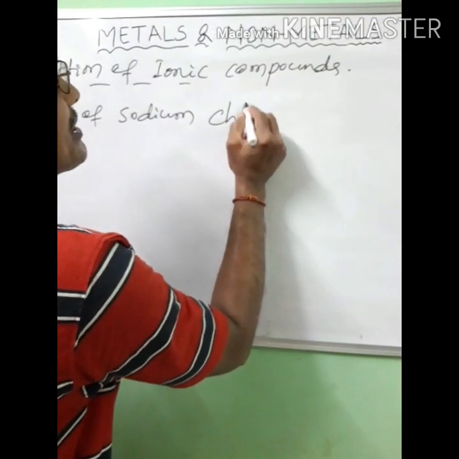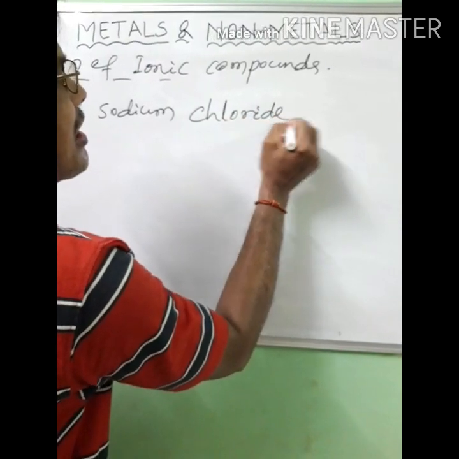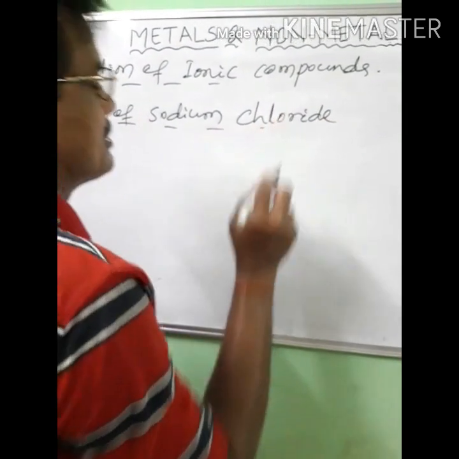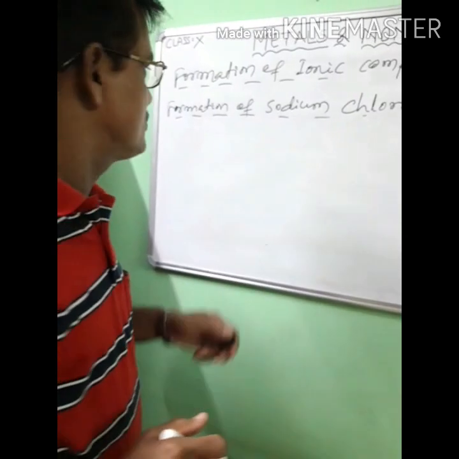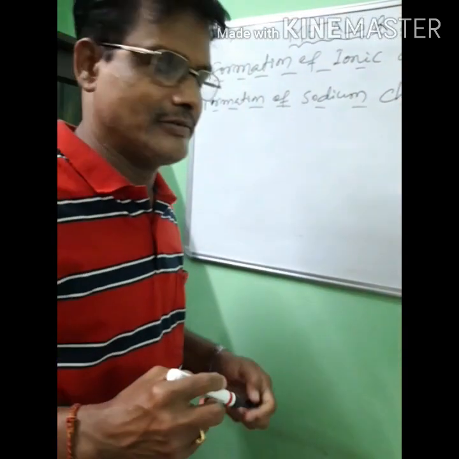Sodium chloride is an ionic compound. So that is formation of sodium chloride.